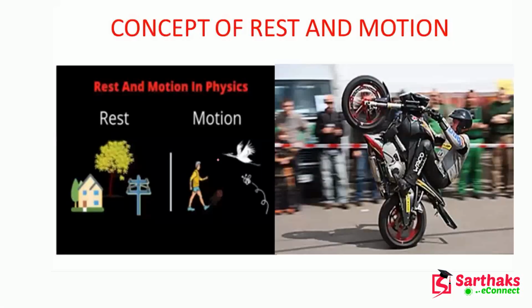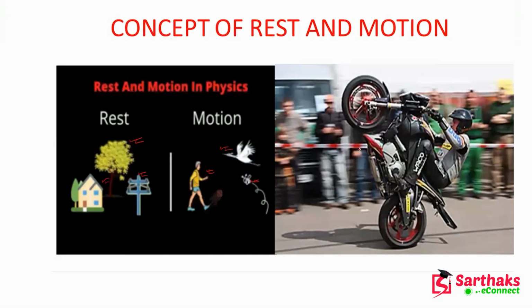Okay. So from this picture, it is very clear that the tree very near to my house stands still, it is in rest. The home is also in rest. The electric pole is also in rest. But for motion, I can see the birds flying in the sky, the insects flying around me. Here you are playing football. So these are motion.